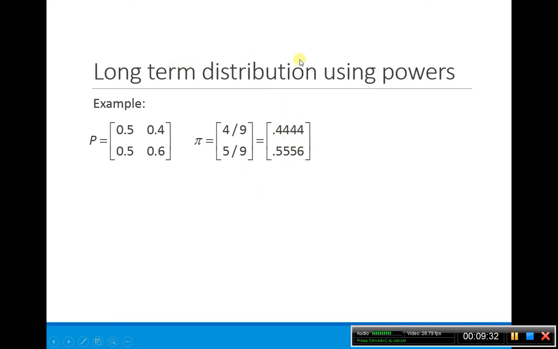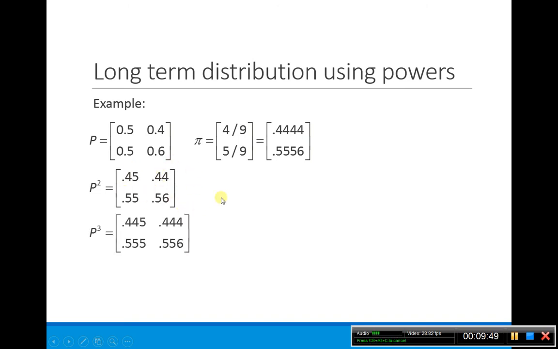But I'm going to show you another way of finding this long-term distribution, and it's using powers. Notice that if I take my P matrix and I square it, look at what happens to the entries of my matrix. This column starts to get a little bit like this column. If I do this again, P cubed, notice my first column and second column start to look a little bit alike.